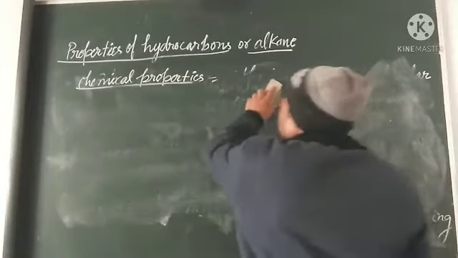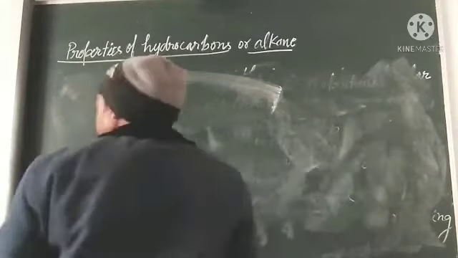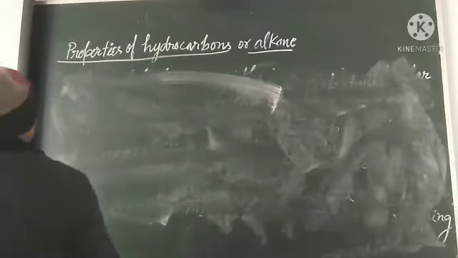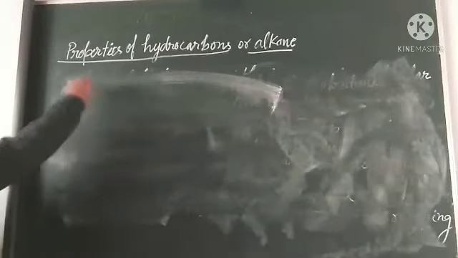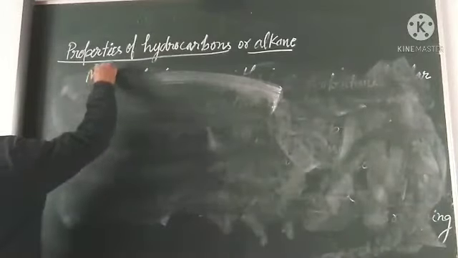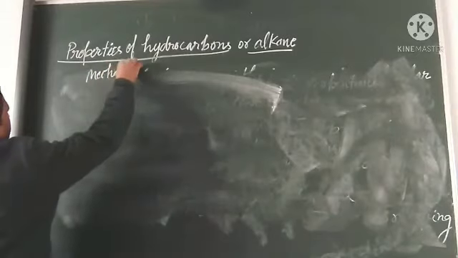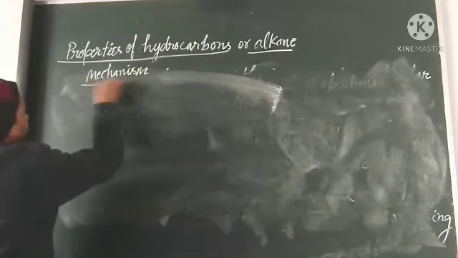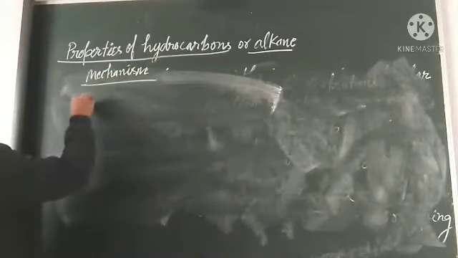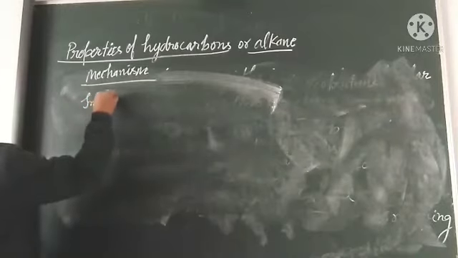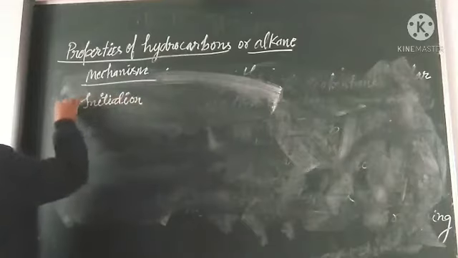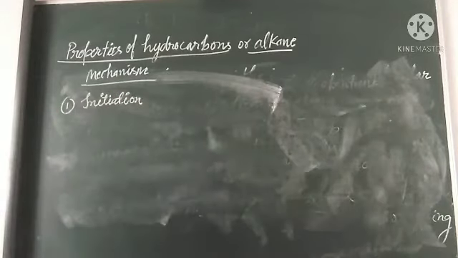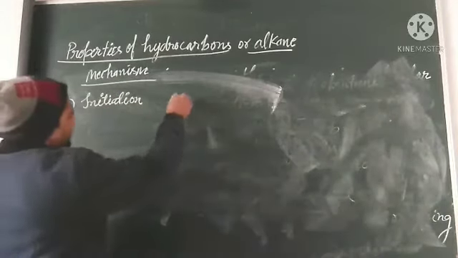So in chlorination we will see that the mechanism of chlorination completes in 3 steps. What is that? The mechanism completes in 3 steps. The first step is the initiation step. Okay, students, in initiation, what happens?